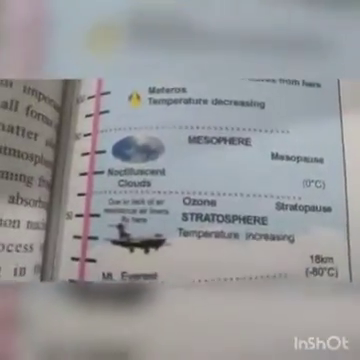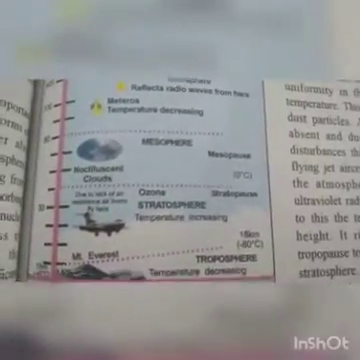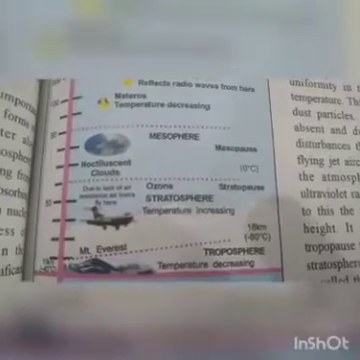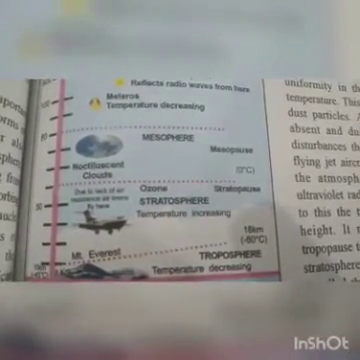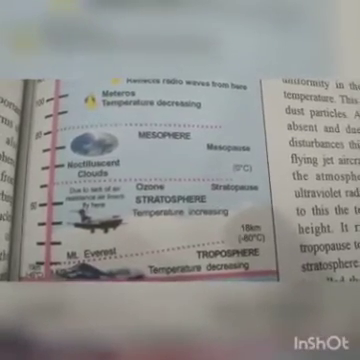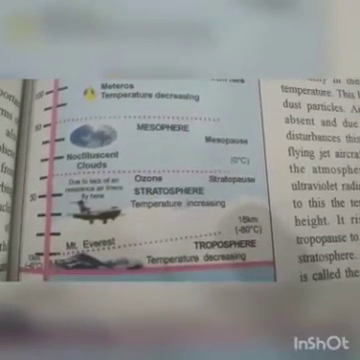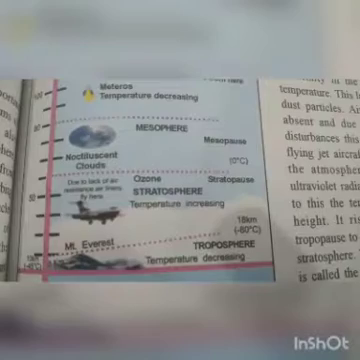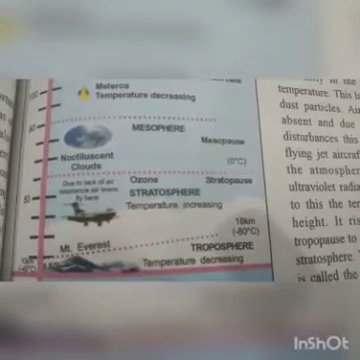Now, let's talk about the stratosphere. This layer extends above the tropopause. So after the tropopause, which layer starts? The stratosphere. The most important characteristic of this layer is the uniformity in the horizontal distribution of temperature. The temperature is uniformly distributed horizontally.